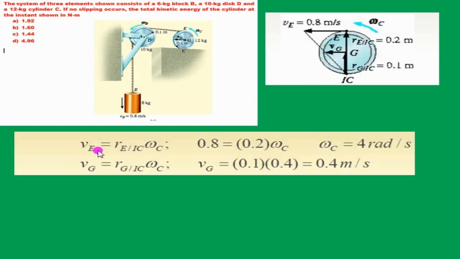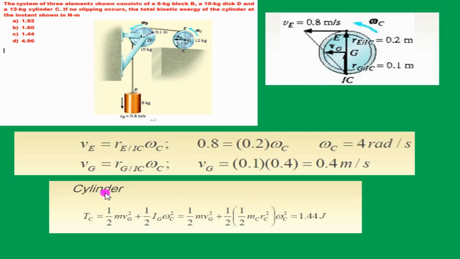When the wheel is rolling on a horizontal surface, the instantaneous center lies at the contact point. So that means this is the point with 0 velocity, and the midpoint moves with velocity v, which means the topmost point moves with double the velocity. By this relation v equal to r omega, we can determine the angular velocity of the wheel omega c, and using this angular velocity omega c, we can determine the velocity of the center point g.